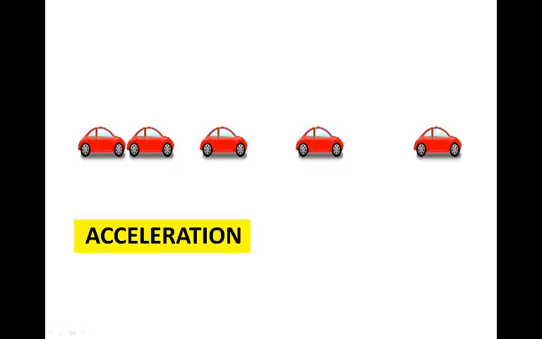In accelerated motion, velocity is not uniform. Velocity changes. For example, this picture of the car is meant to show that the car starts off moving slowly and then it gets faster and faster. If something gets slower and slower, that's also acceleration. And even if it changes direction, that's also acceleration. Any change of velocity is acceleration.